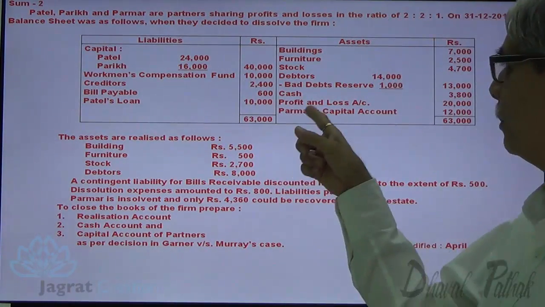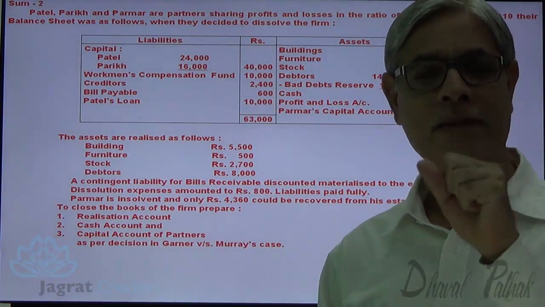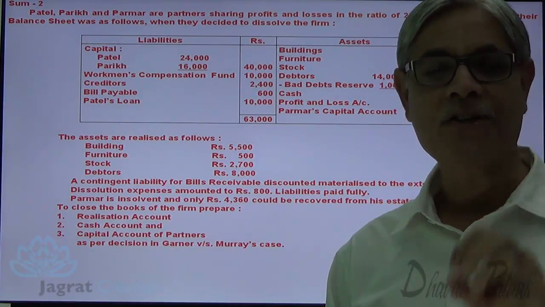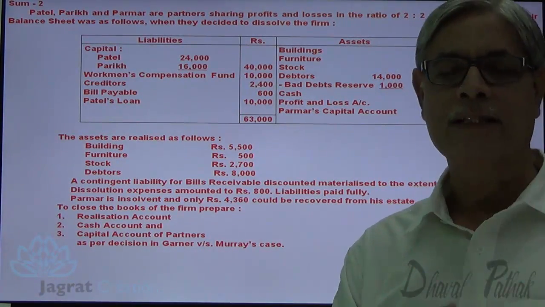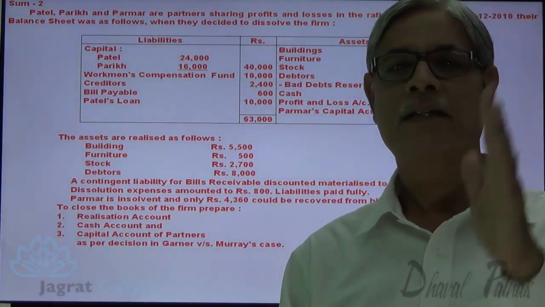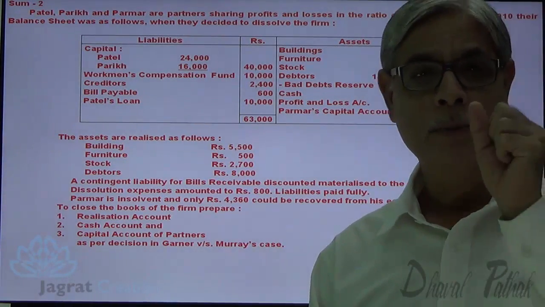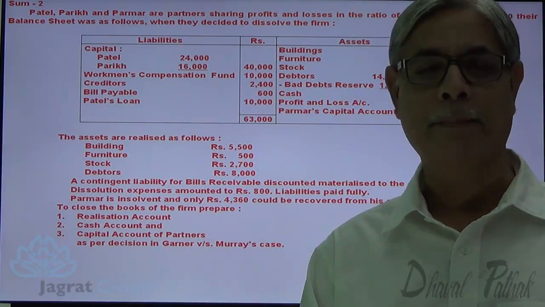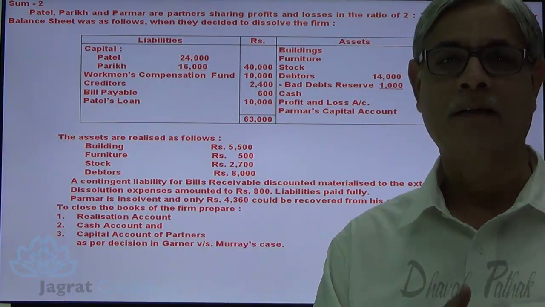But the amount that won't be recovered from Parmar, who is a partner, because of his insolvency, cannot be treated at par with the business loss, and cannot be distributed in the ratio of 2:2:1. That is the decision of Garner versus Murray. Then how should this amount be distributed? It should be distributed in the ratio of capital existing on the date of dissolution of the solvent partners.